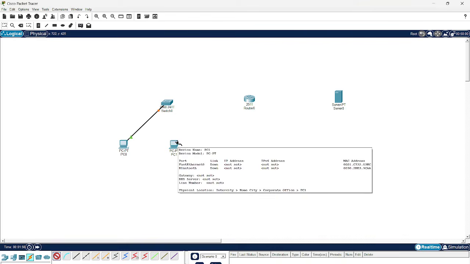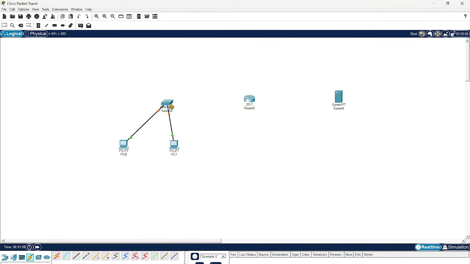So I'm connecting PCs to the switch, and from the switch to the router, and the router is connected to my server. Generally in Cisco Packet Tracer, as you know, all the devices will be turned on by default, but you have to go and configure the interfaces. Here I have connected the switch on gigabit Ethernet 0/0, and on the other side we have connected 0/1 to the server.